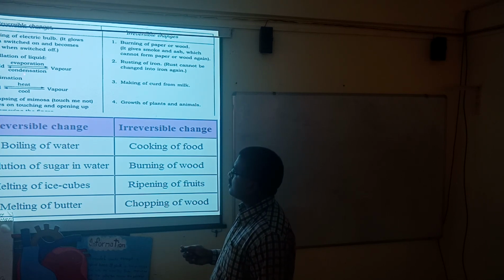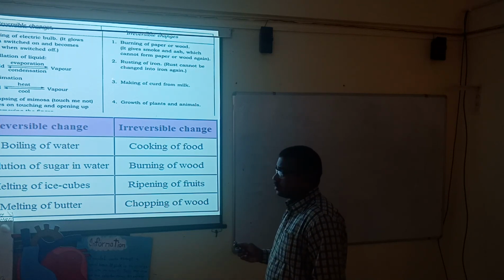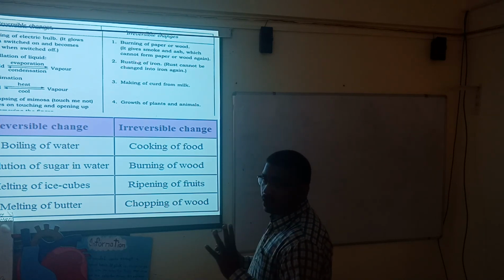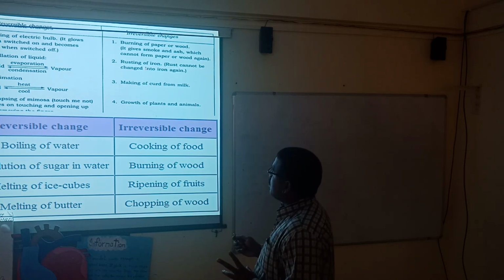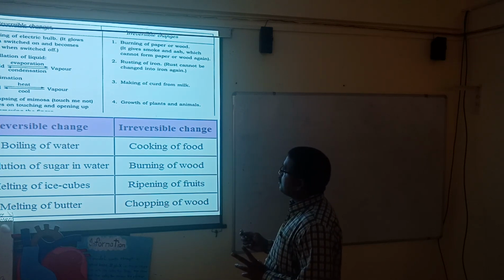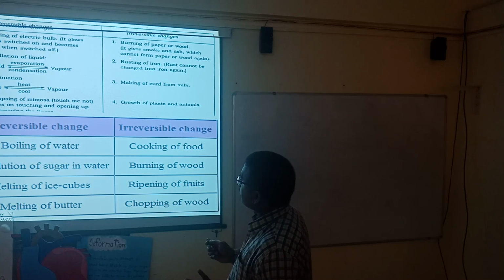That's why it is a reversible change. Now, rusting of iron. In Hindi it is called jang. Rusting of iron: the rust cannot be changed into iron again. That's why it is called an irreversible change.